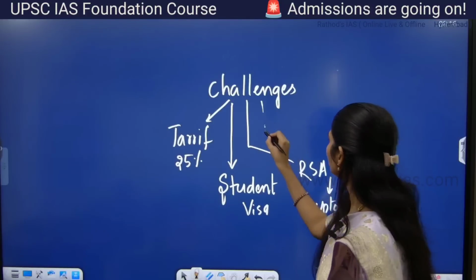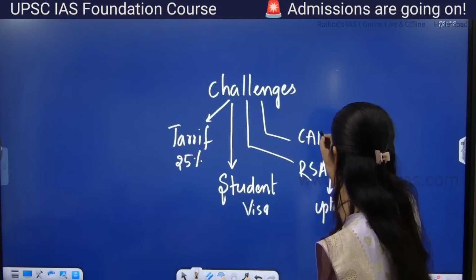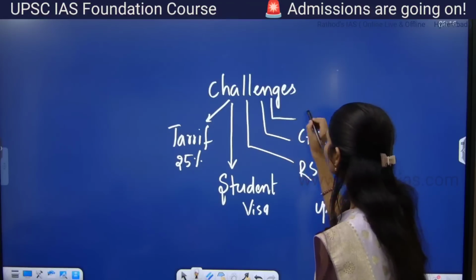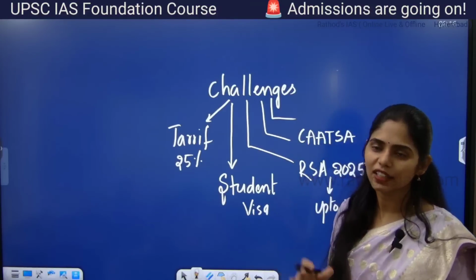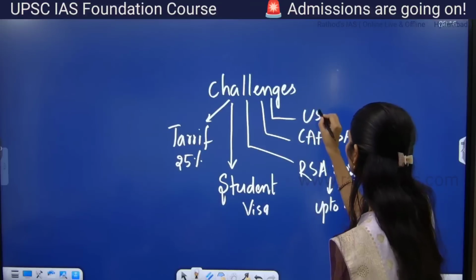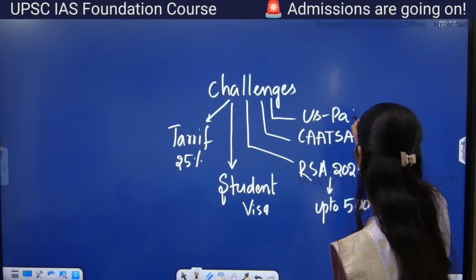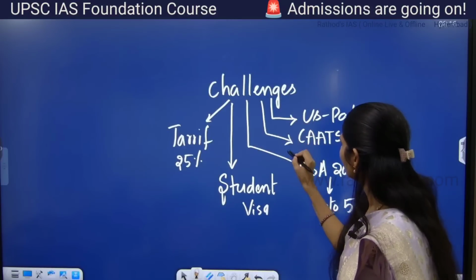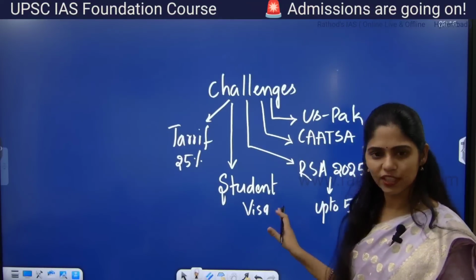Yes, CAATSA. Next. Mediation between India and Pakistan. Yes, recently there is an allegation that US is also helping Pakistan. Next. Come on, tell me. Those are the recent challenges, right?